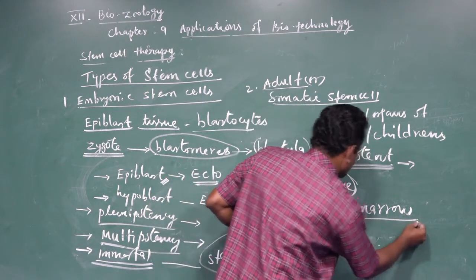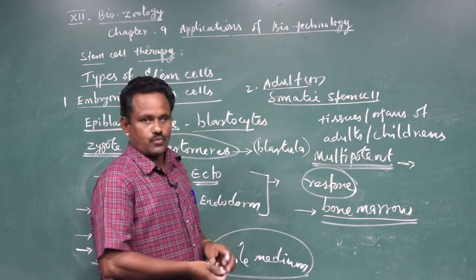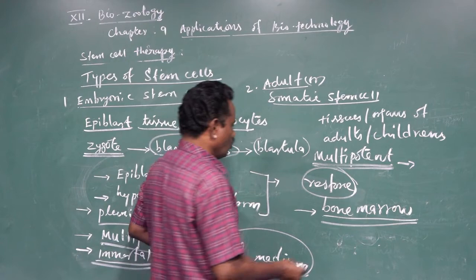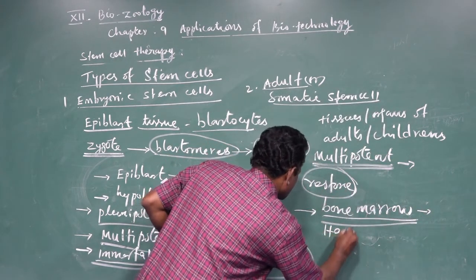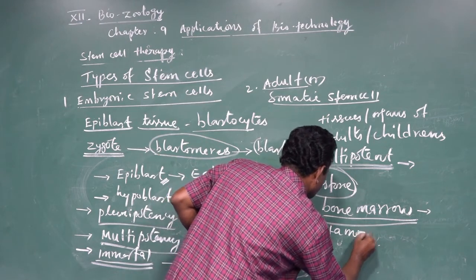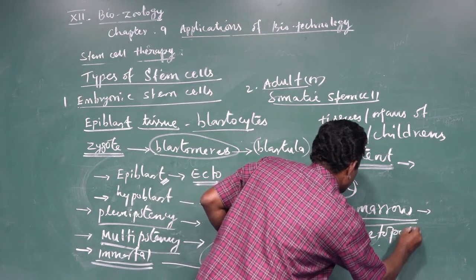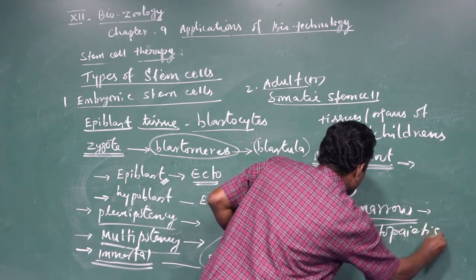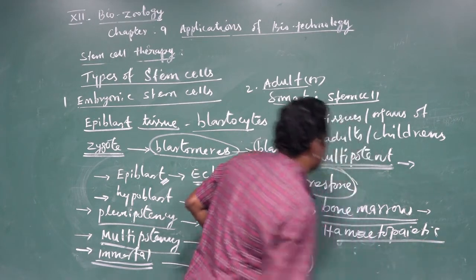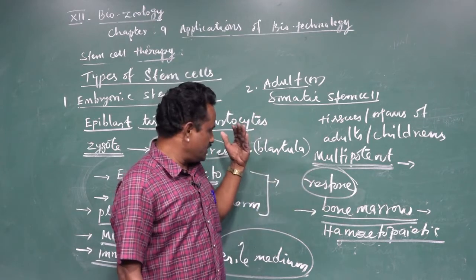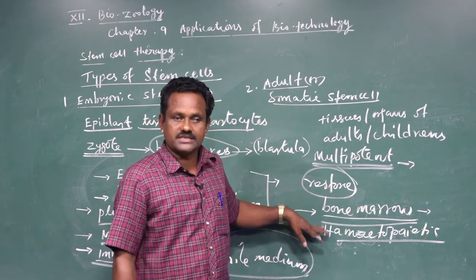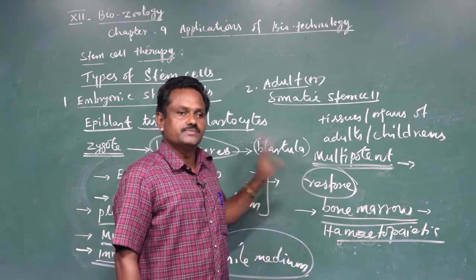Bone marrow tissue contains more of the stem cells called hematopoietic stem cells. So the more stem cells present in bone marrow, what we call the hematopoietic stem cells.